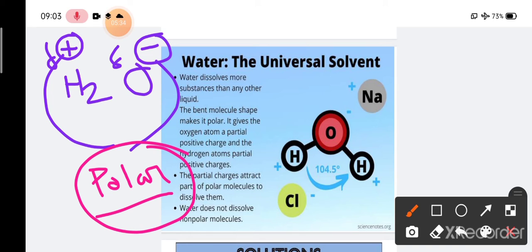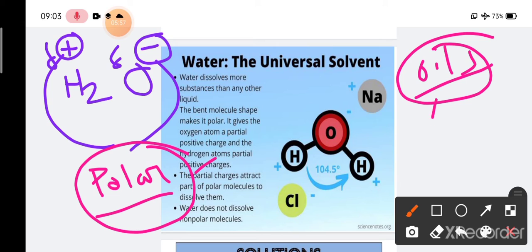And water. Whenever you make a mixture of water and vegetable oil, you will find that it doesn't mix at all, because water is polar, but vegetable oil, and generally all oils, are non-polar.